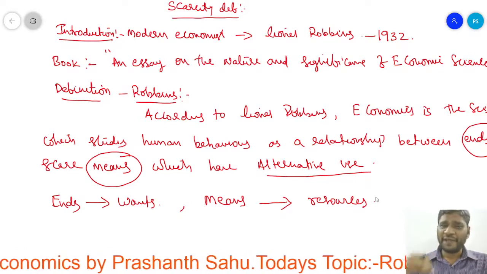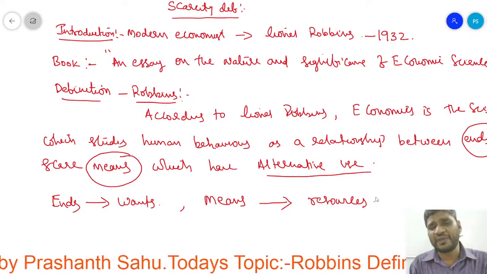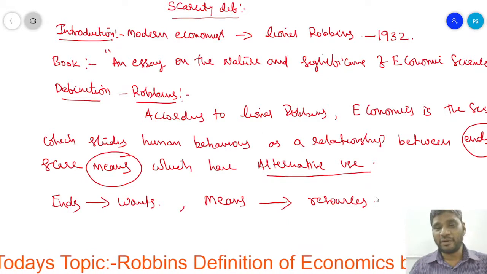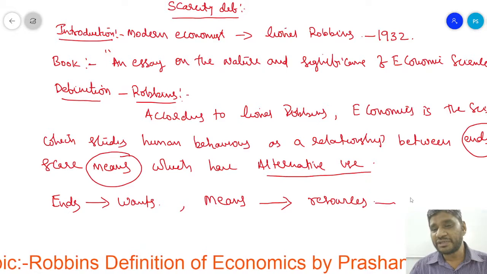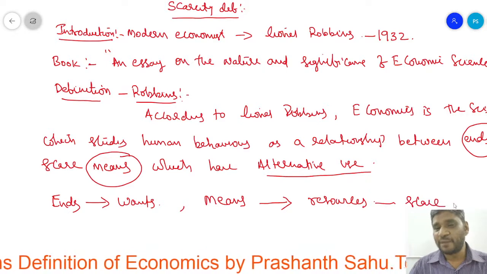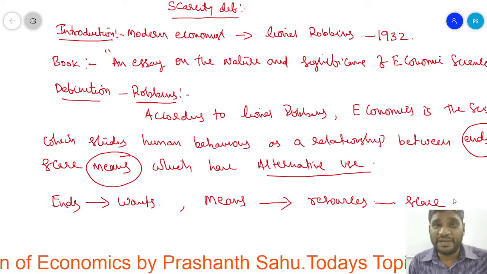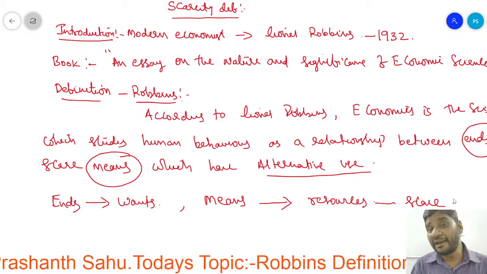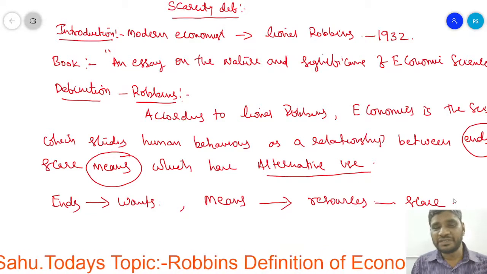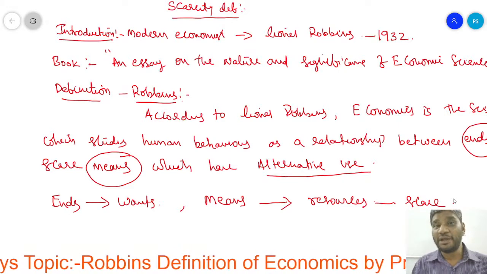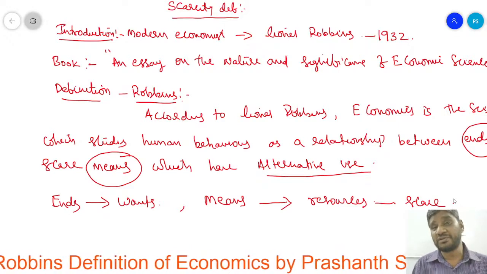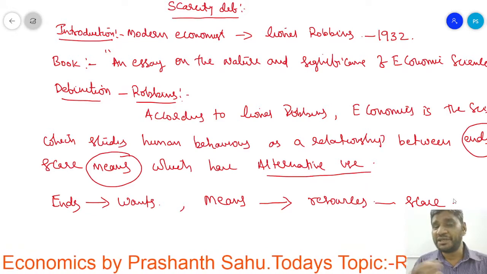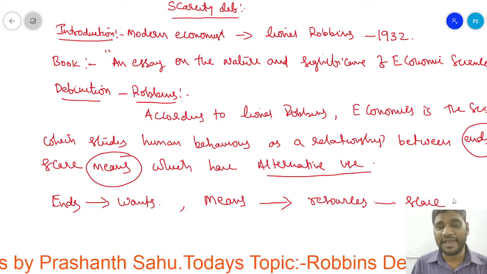Because a human cannot satisfy the wants due to scarce resources. The resources are limited, not unlimited. Nowadays water is also scarce, coal is also scarce, crude oil is also scarce. Each and every resource is scarce.